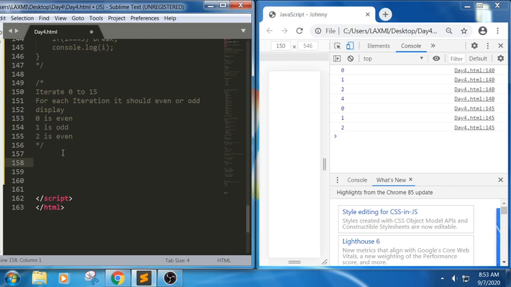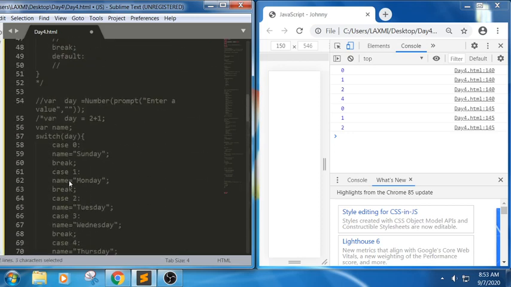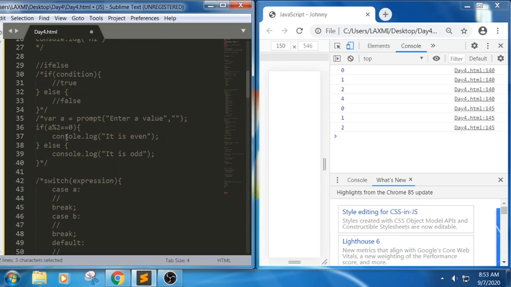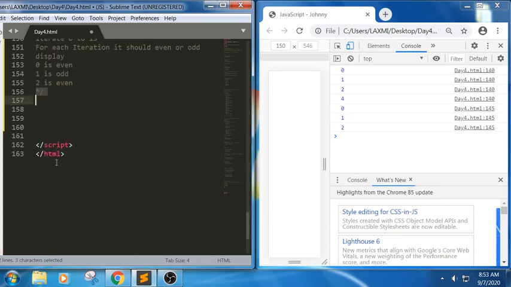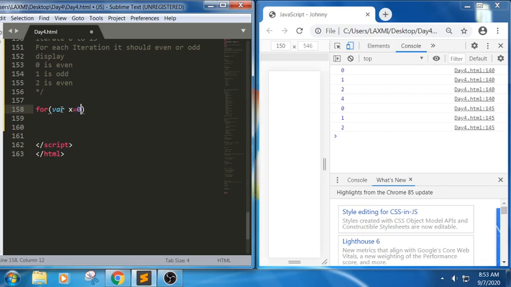We can take if else here, in the sense it will check with the if condition block and the else block. As we have done with the switch case, we did a small snippet to find an even or odd number in the same way. Now the same logic we are trying to implement here. I will write for variable x equals 0, x less than or equals to, let me write till 20 here, and x plus plus.